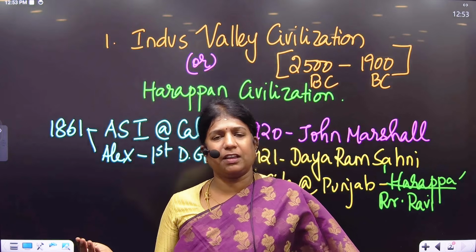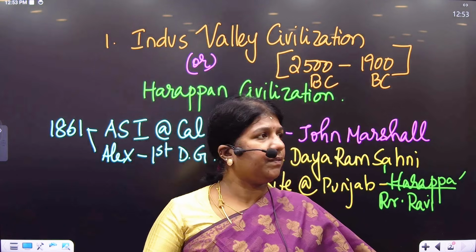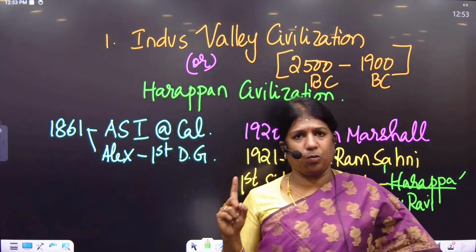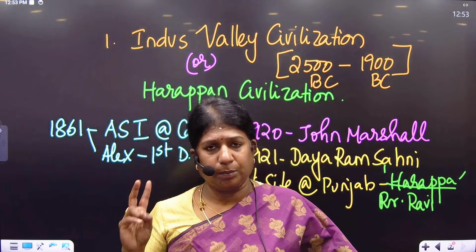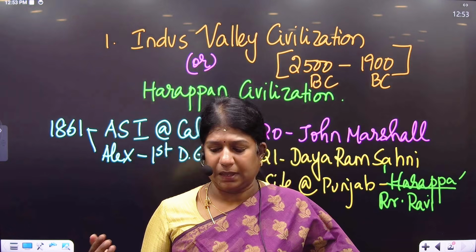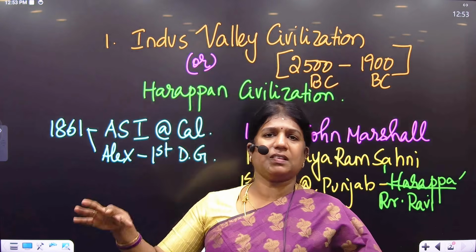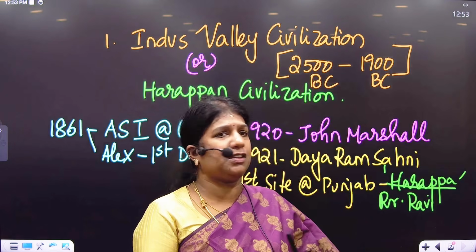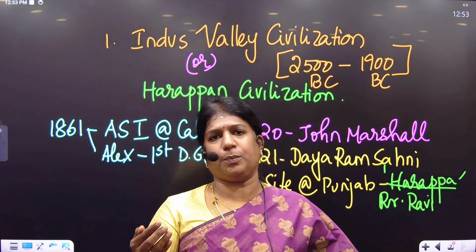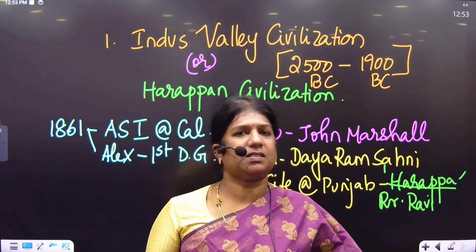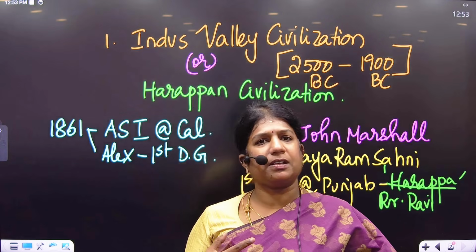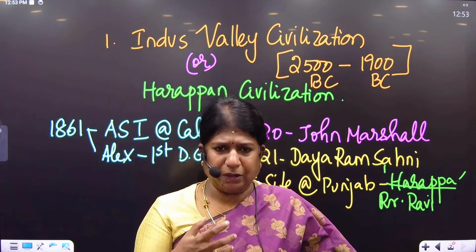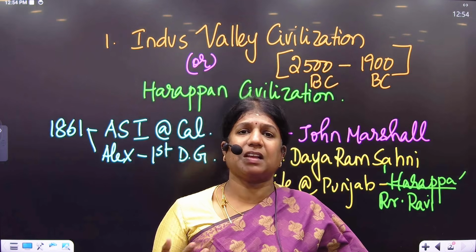Gradually, the historians found a big civilization. When they unearthed it, they named it, number 1, the Harappan Civilization, and number 2, the Indus Valley Civilization. Why Indus Valley? Because all the sites they excavated, approximately 2,800 sites, were either on the valleys of the river Indus, its tributaries and distributaries. Recently, historians have also given a term, Indo-Saraswati Valley Civilization, because the majority of the sites were found on the valleys of the river Saraswati as well.